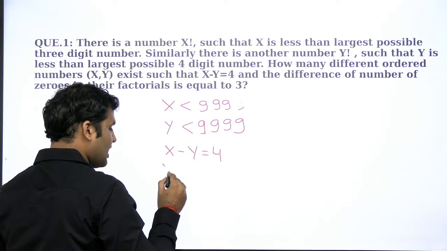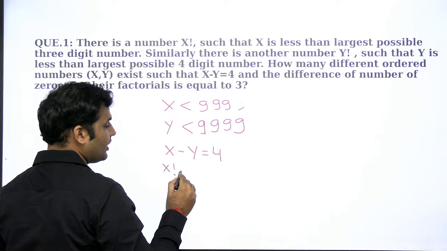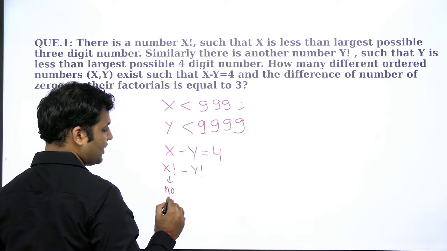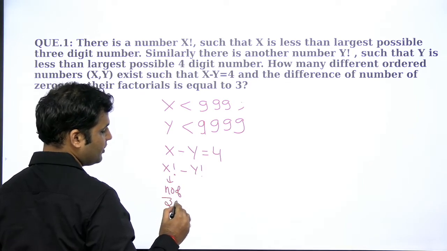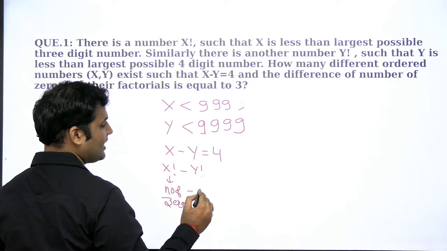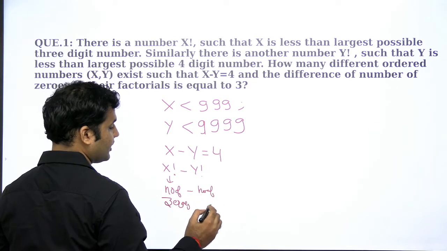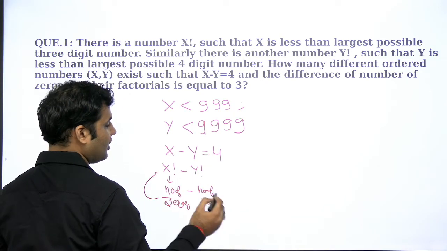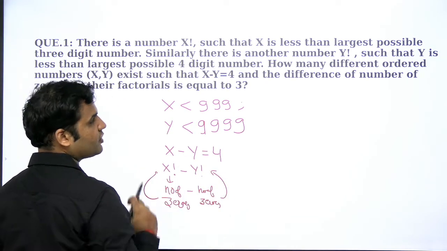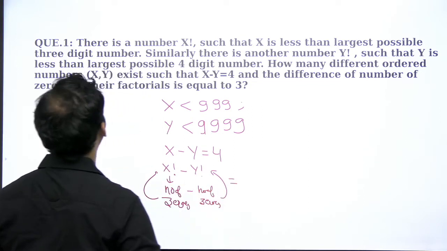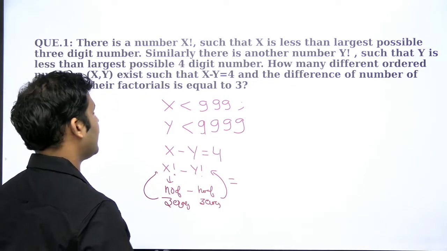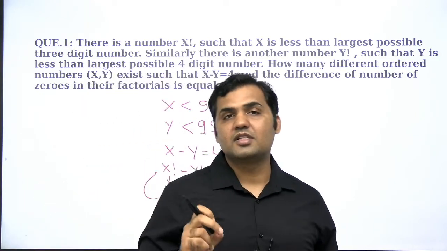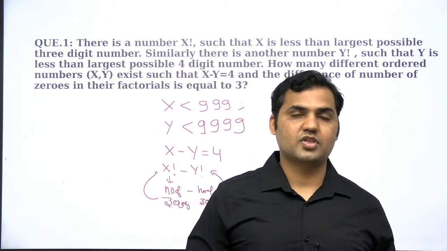That means the difference of the number of zeros in x factorial and the number of zeros in y factorial should be equal to 3, right? So numbers के बीच में difference 4 का चाहिए, but उनके zeros के बीच में जो difference होना चाहिए वो 3 का होना चाहिए.